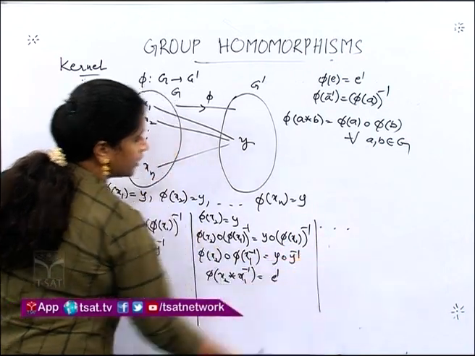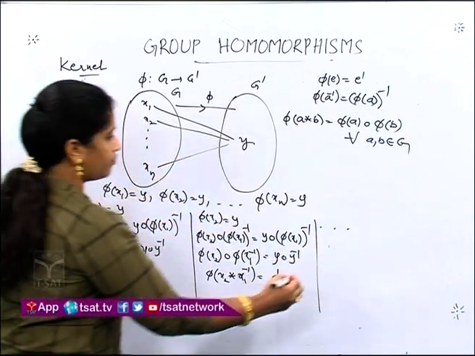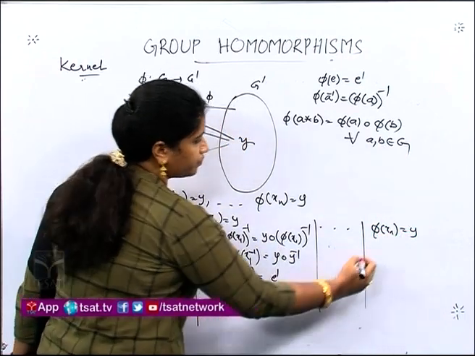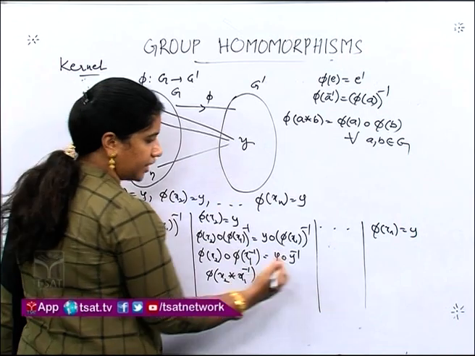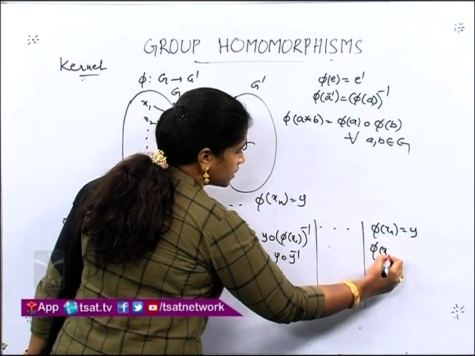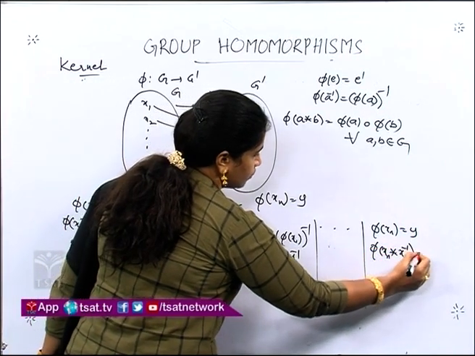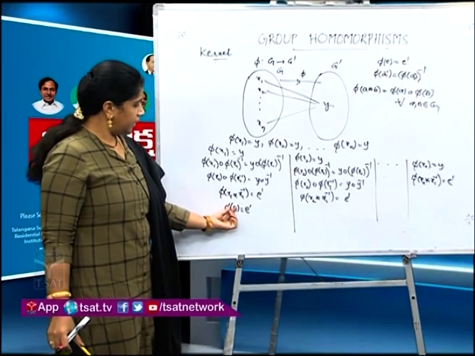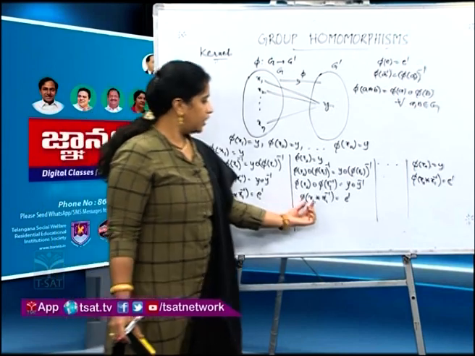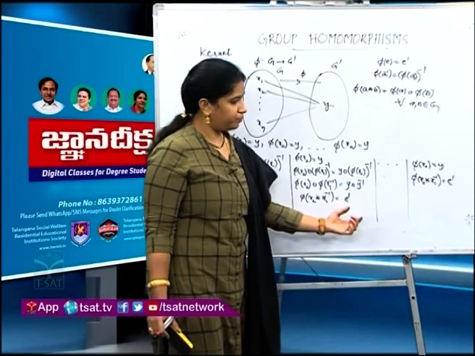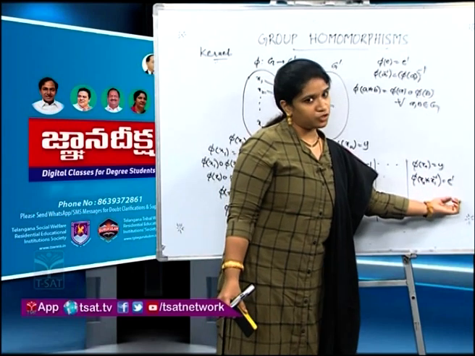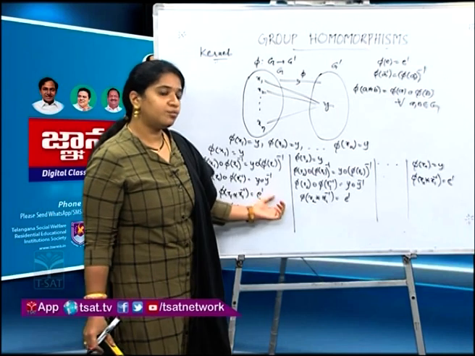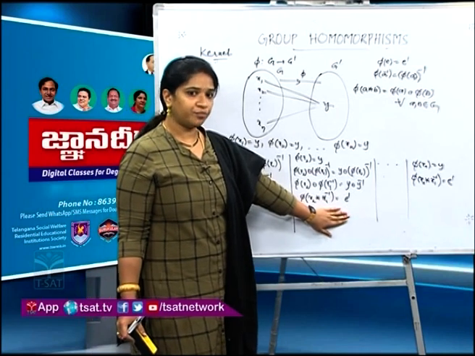So continuing similarly, what will we get for the last condition? When phi of xn is equal to y, operating phi of x1 inverse again, what do we get now? Phi of xn times x1 inverse equals e prime. Now what did we observe in all these conditions? e is an element mapping to e prime. x2 times x1 inverse is mapping to e prime. xn times x1 inverse is mapping to e prime. What did we observe here? There are many elements in G which are being mapped to the identity element in G prime.